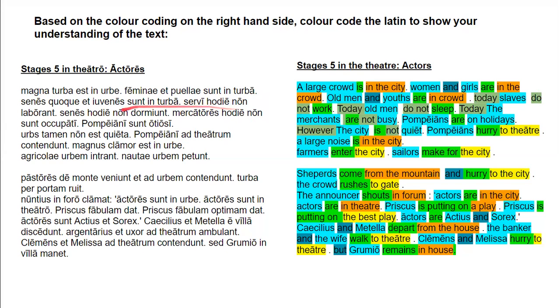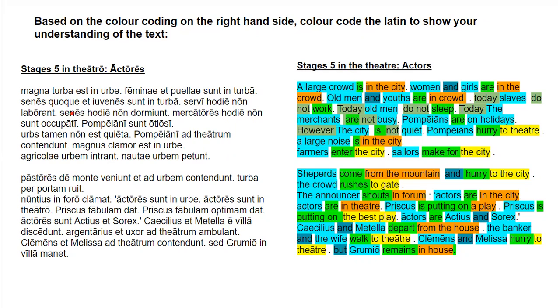Servi hodie non laborant. So servi is the nominative subject. It is a nominative plural, and it is second declension. Hodie is an adverb. It means today. Non is another adverb that negates the verb, and the verb is laborant. We can tell it's plural because of the nt. So the slaves are not working today.